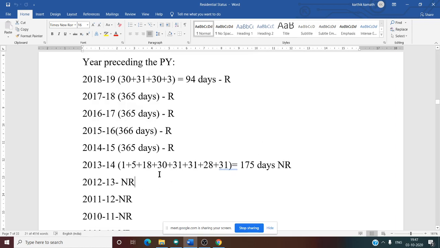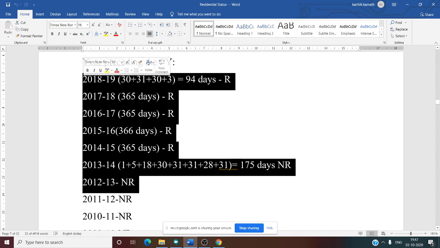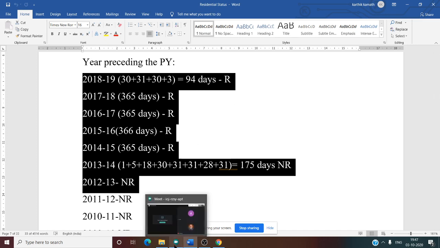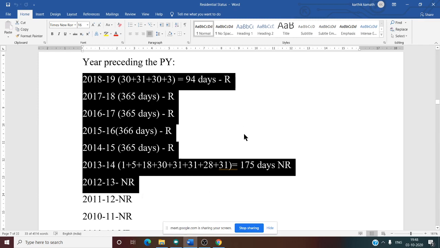So 730 days from 7 years: 2018-19, 17-18, 16-17, 15-16, 14-15, 13-14, 2012-13. These are the 7 years preceding the previous year. Whether he was there in India for 730 days, can you tell me? Yes, because in 18-19 and 17-18 itself, he was there more than 365 days. If we add, it will be more than 1,500 days.